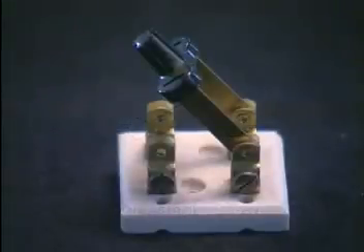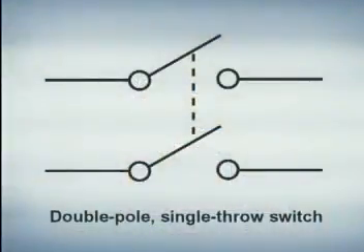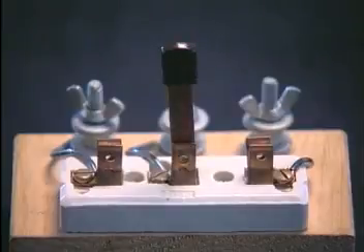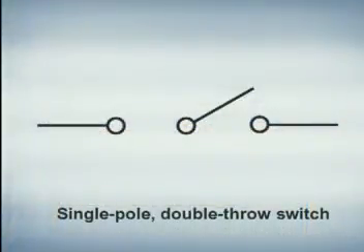A double pole, single throw switch controls two sets of contacts and has two positions, on and off. The electrical symbol for a double pole, single throw switch is shown here. A single pole, double throw switch controls one set of contacts, but has three positions instead of two. The electrical symbol for this switch is shown here.